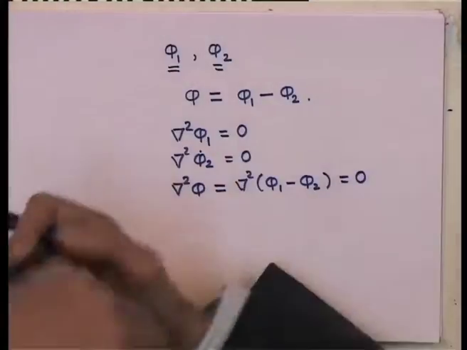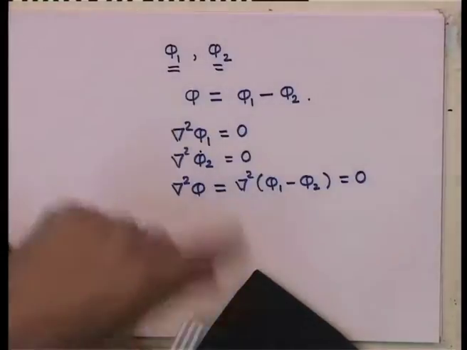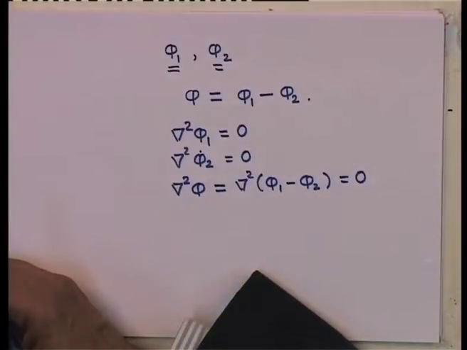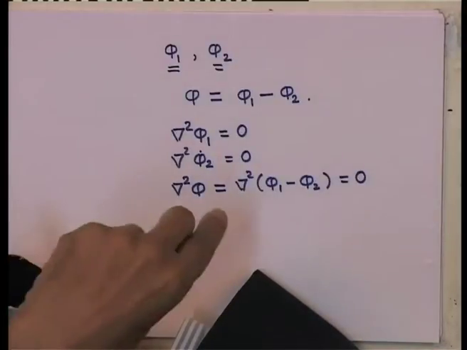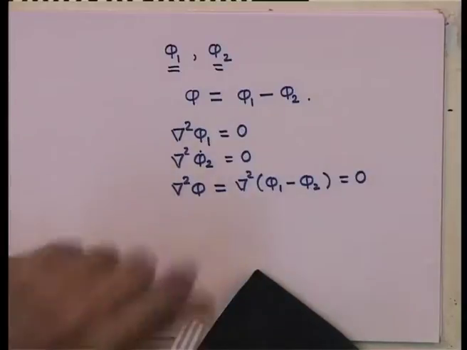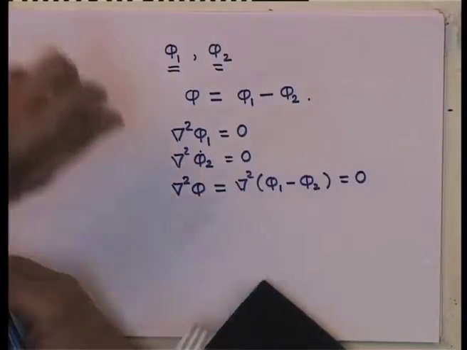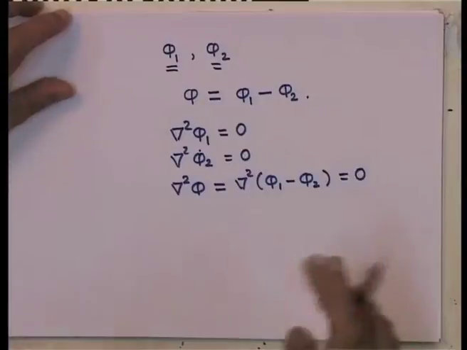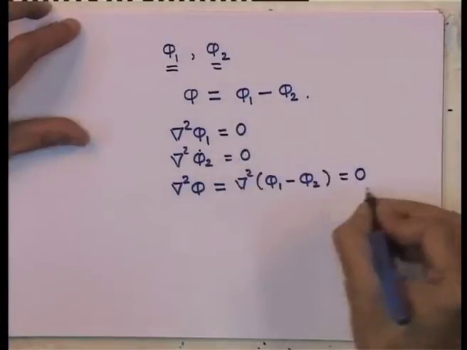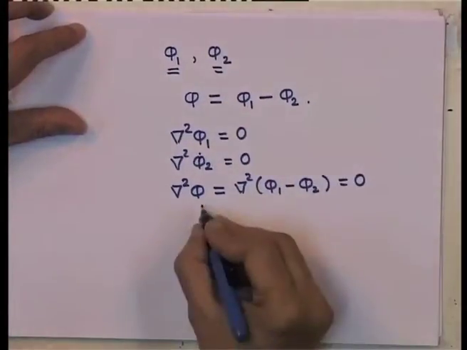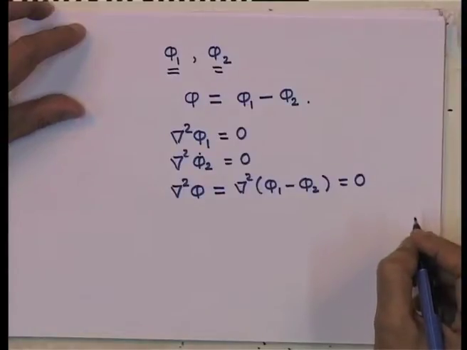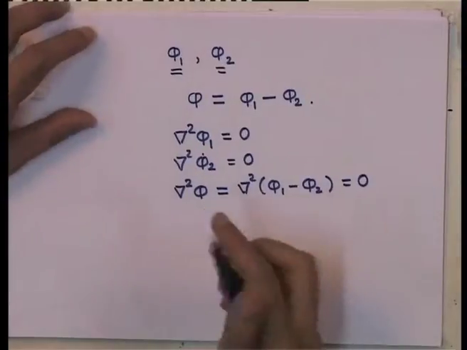Now, this is true whether phi 1 and phi 2 satisfy Poisson's equation or Laplace's equation. In all cases, phi 1 minus phi 2, which is phi, satisfies the Laplace's equation. So this is what we want to solve for phi in my volume V.